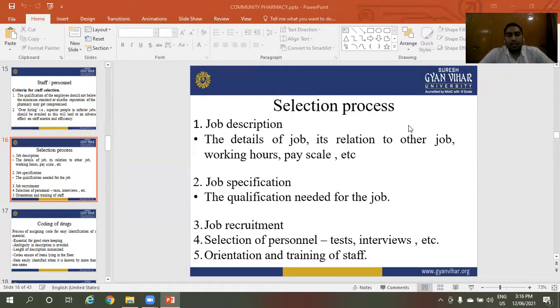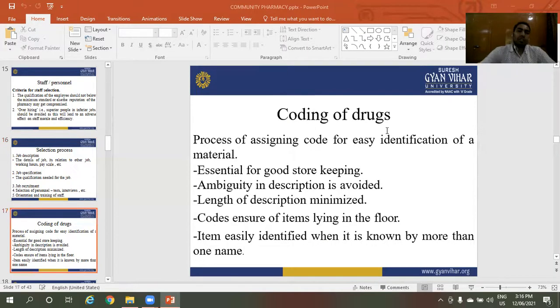Third is job recruitment. Fourth is selection of personnel by test, interview, etc. Then orientation and training of staff. These are the selection process of staff.